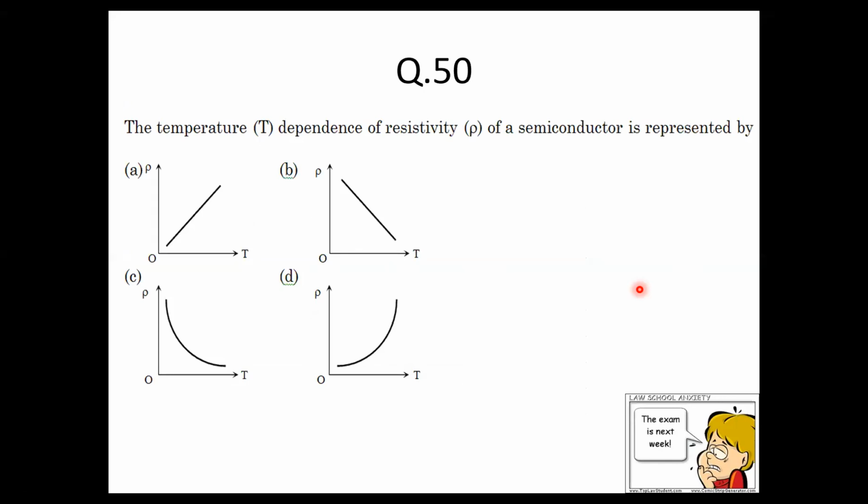The temperature dependence of resistivity of a semiconductor is represented by. What is the temperature dependence of a semiconductor? I'm just correlating this question to the 31st question. 31st question में आपको कुछ समझाया गया था, उसका लॉजिक आप लास्ट क्वेश्चन, दैट इज 50th क्वेश्चन में यूज करें.